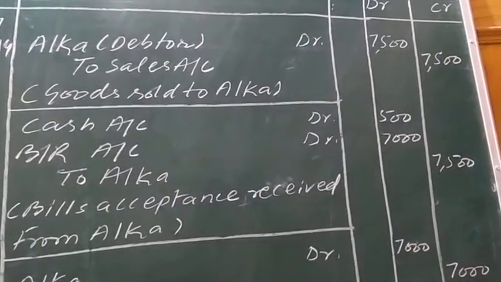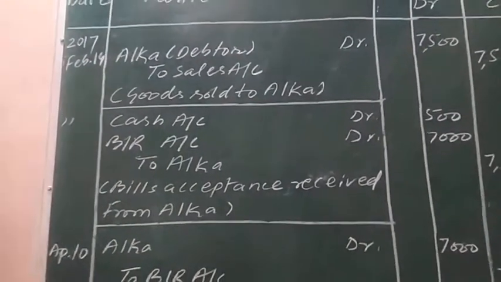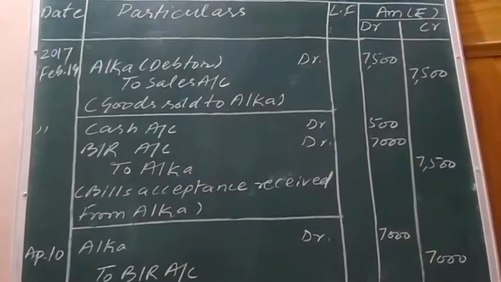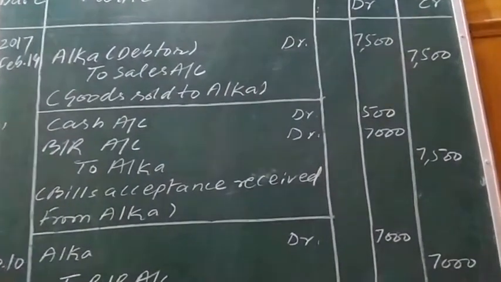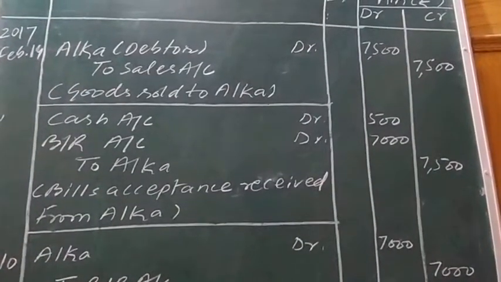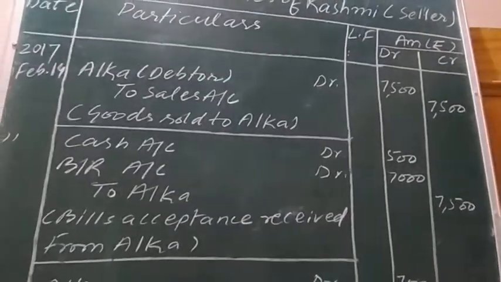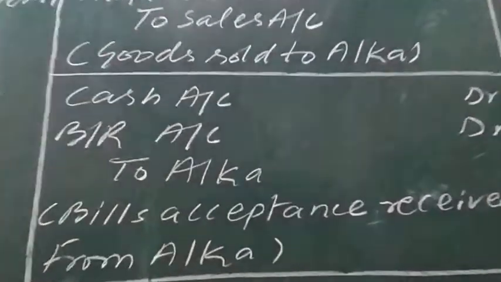The debtor decrease is shown on the credit side. So the combined journal entry for receiving cash and receiving acceptance from Alka will be cash account debit, bill receivable account debit to Alka. Keep in mind the bill is now of rupees 7,000, which was accepted by Alka. Now, further reading out the question.